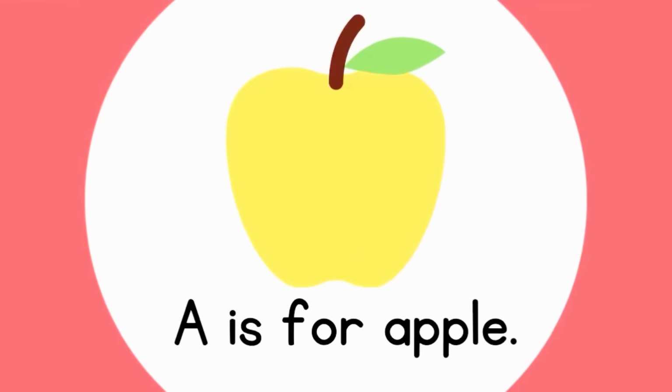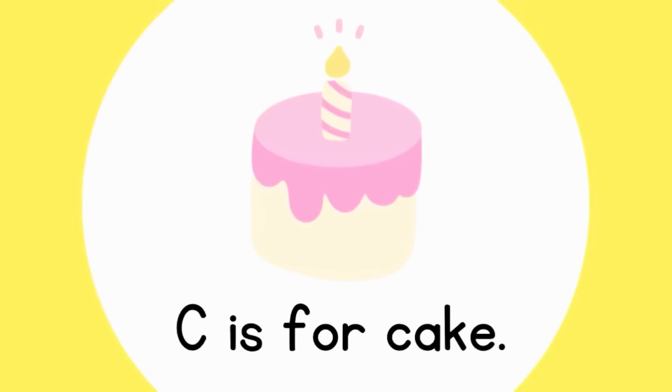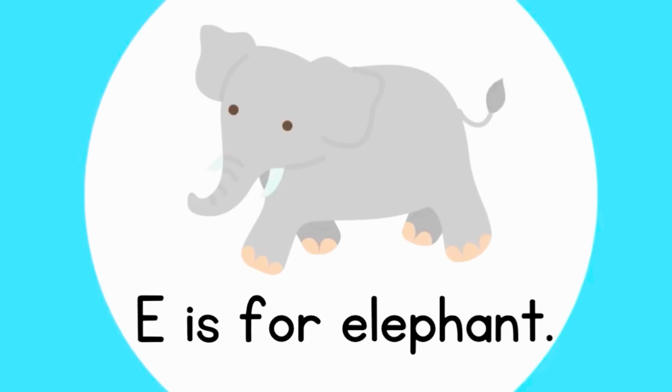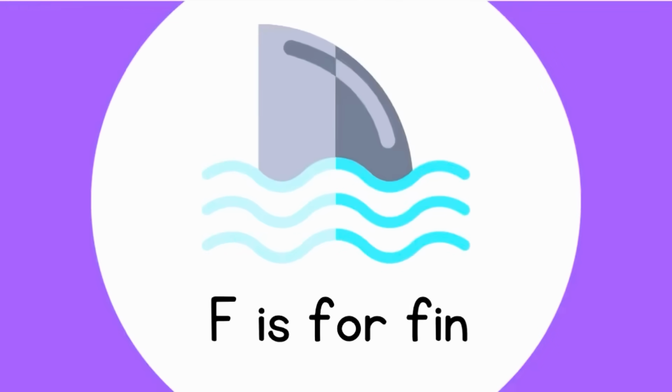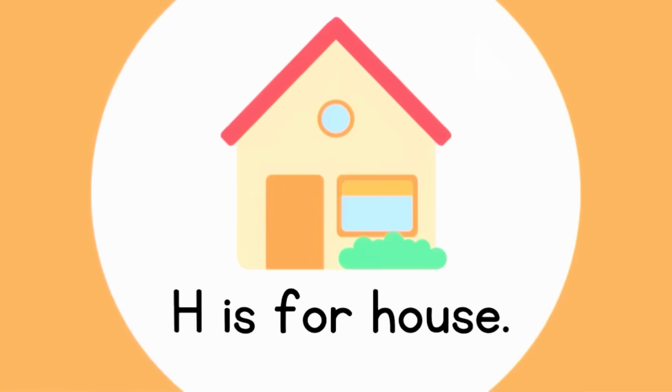A is for apple, a sweet red fruit. B is for bicycle, a vehicle with two wheels. C is for cake, a sweet soft dessert. D is for doll, a toy that looks like a girl or baby. E is for elephant, a big animal with a trunk. F is for fish, a fish is swimming in a pond. G is for guitar, a musical instrument. H is for house, a place where we live.